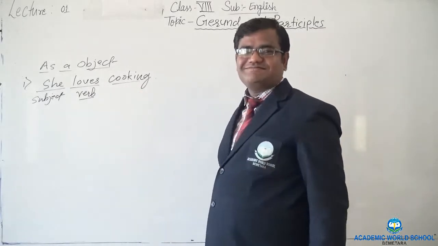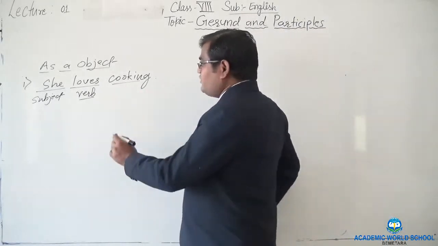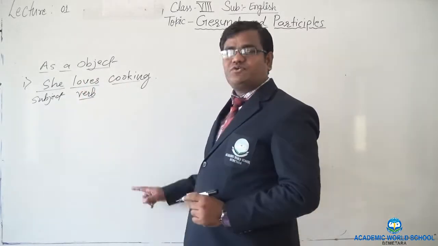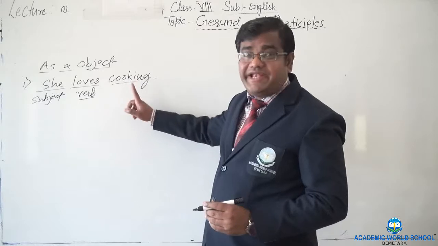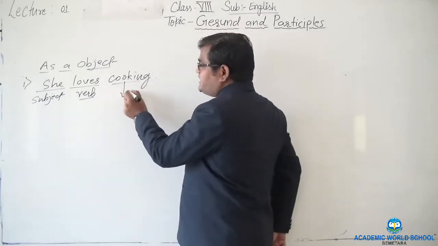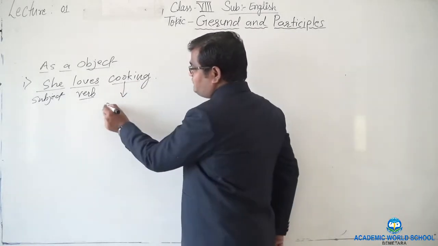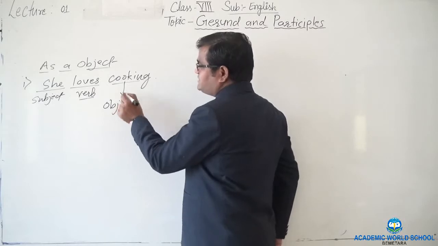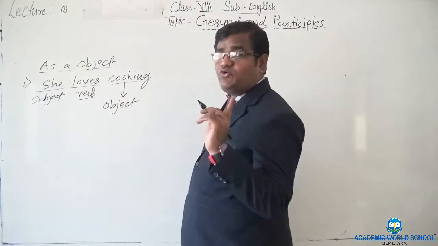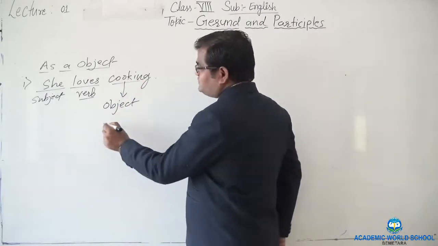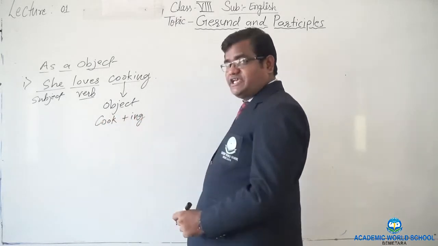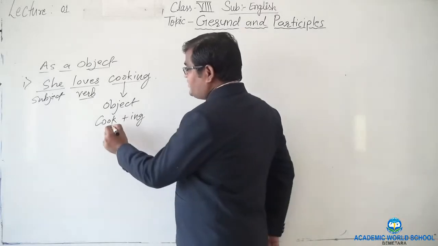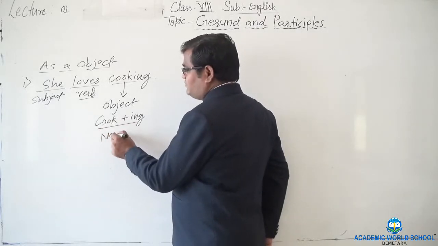Cooking. Right? Loves is the verb of the sentence, so cooking cannot be the verb. It is the object of the sentence. First thing, it is the object of the sentence. Second thing, it is the verb plus ing form, cook plus ing, and it is functioning as a noun.